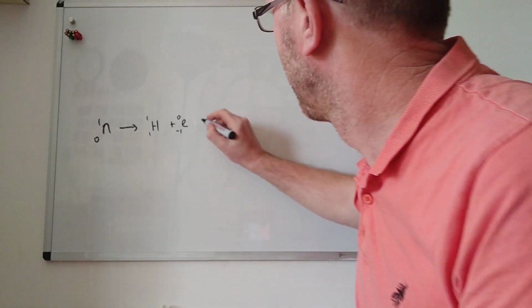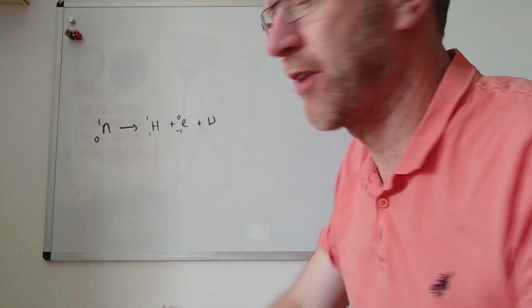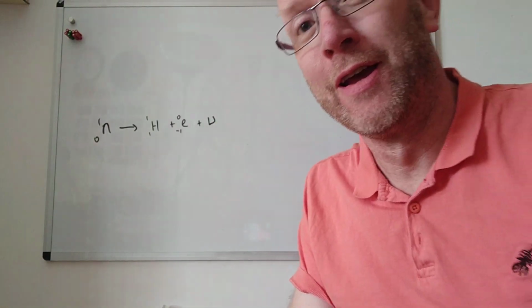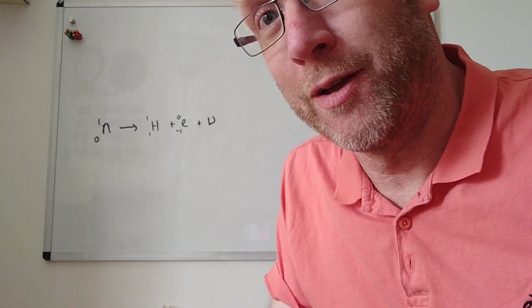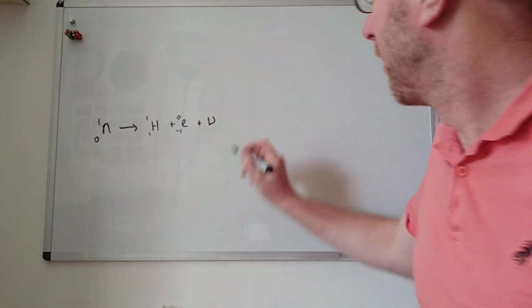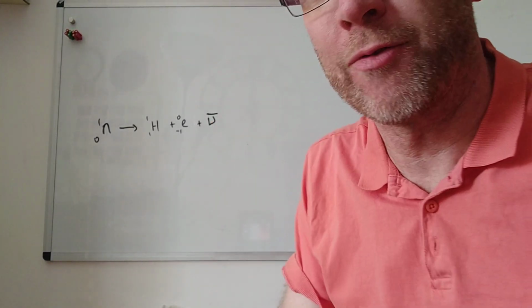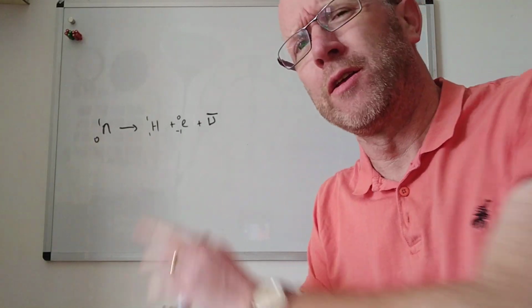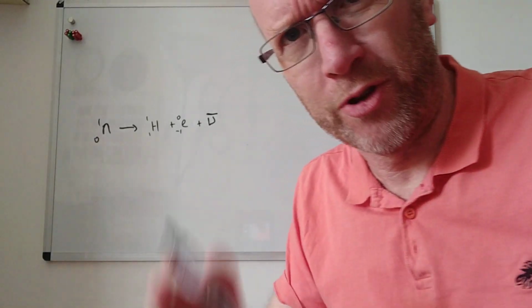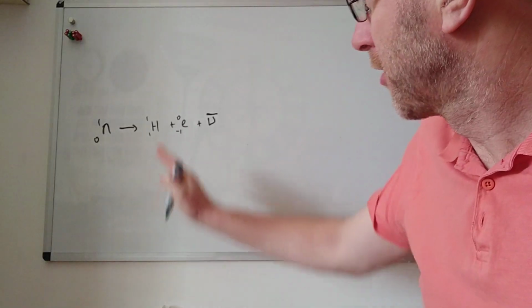The symbol for it is nu, a Greek letter, a bit like a V. As it turns out, and we'll come back to this later, it wasn't just a neutrino, it was an antineutrino. For anti, you put a line or bar on top of it. If you don't put in the bar, it doesn't matter: neutrino, antineutrino, no big deal. So this is what's happened.